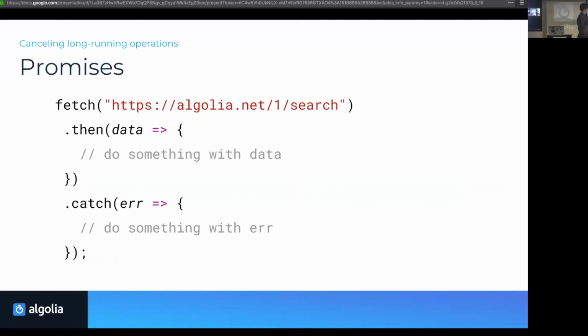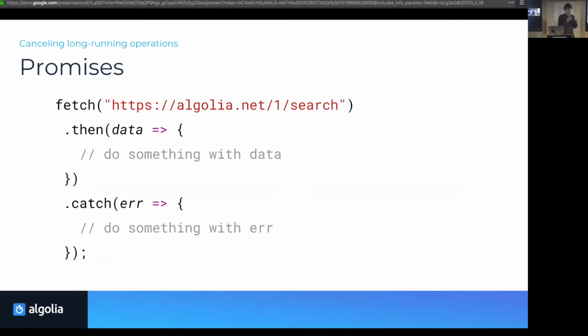One is called then, which you can chain as much as you want, and which will have the data, and another one, catch, which will have the error. This helps you separate between the error and the data, and there's less convention, and otherwise there is a syntax error, which is nice.